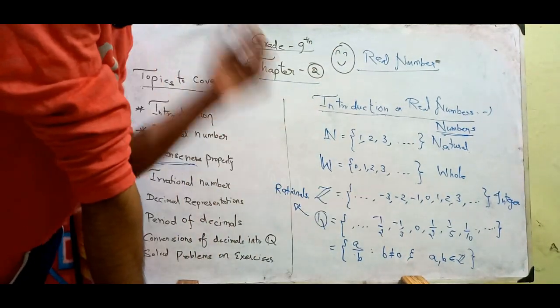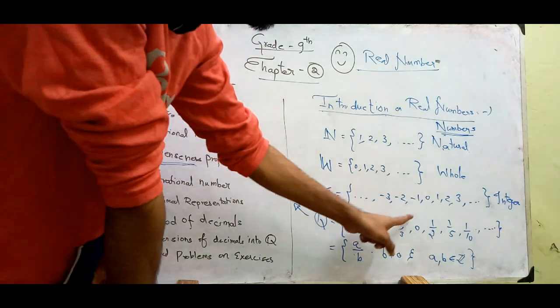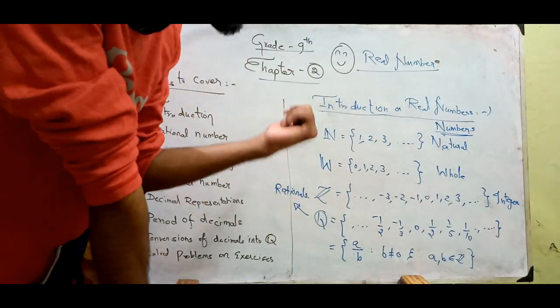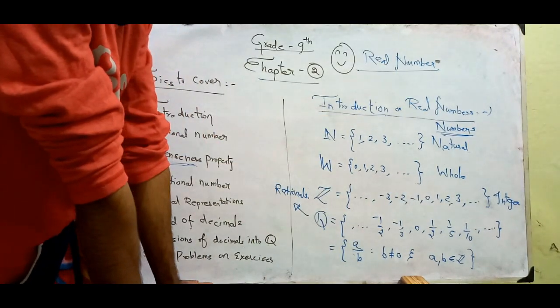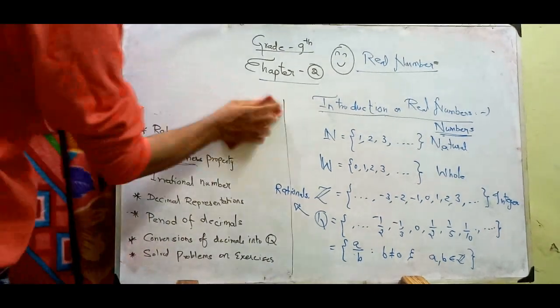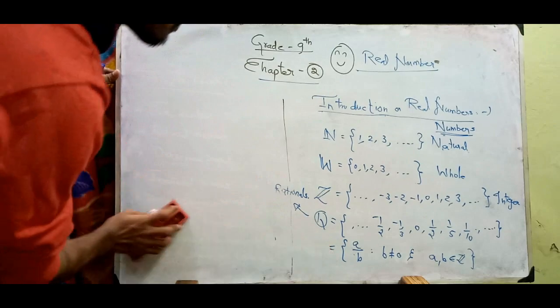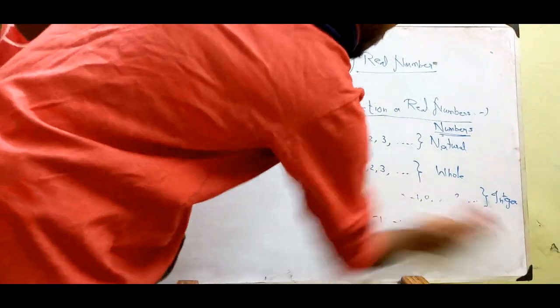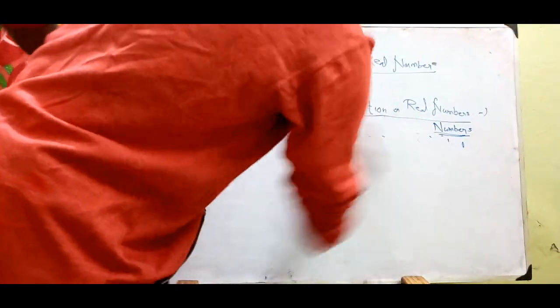In integers also we have three parts: one is non-negative, and the other two are positive and negative. We shall see this in a deeper manner here. Okay, let us start over.